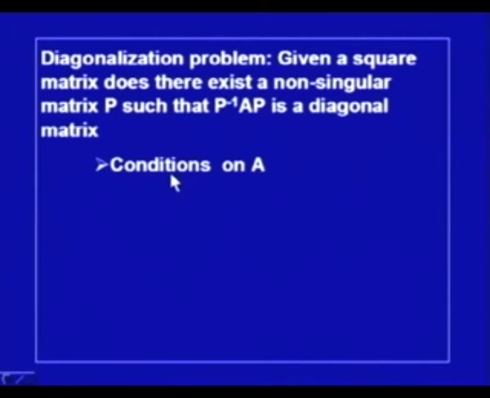So, we want to find out under what conditions the matrix A can be diagonalized, that is, under what condition it is possible to find P, and if it is possible to find P, then what is P? First we have to establish the existence of P and then we have to find P. These are the issues related to the diagonalization problem.